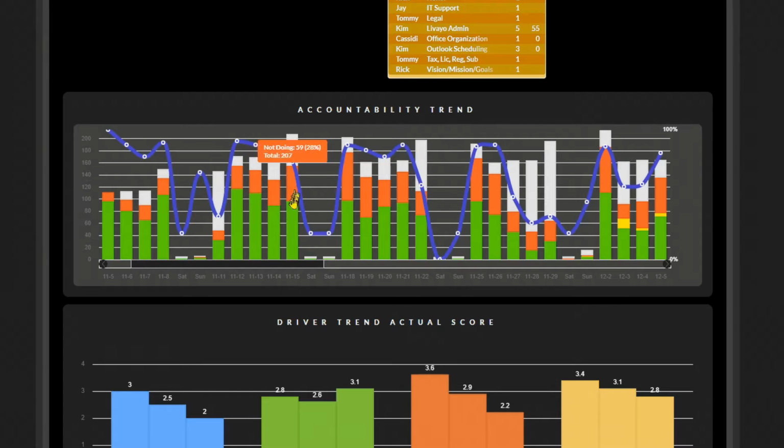This blue line here is the percent. So you can see the scale over here is 0 to 100%. Here is the number. So this is the number of tasks. This is the percent. So we were nearly 100% accountable here.